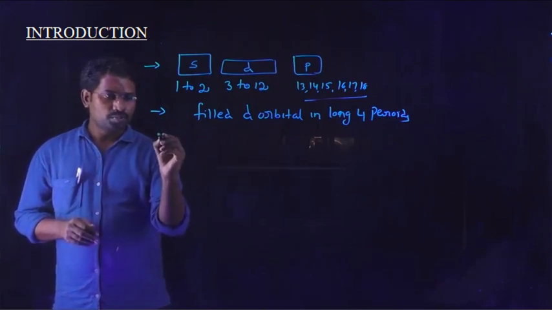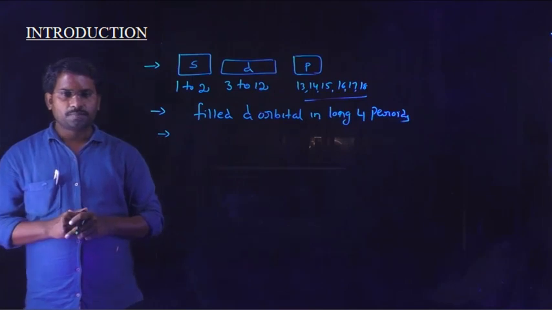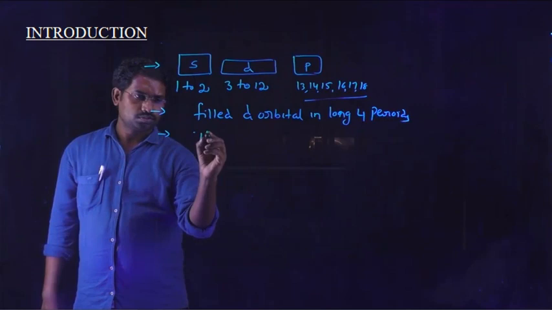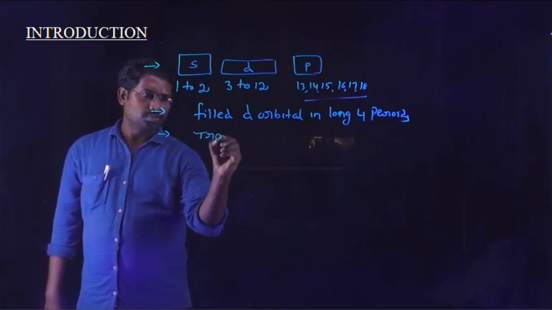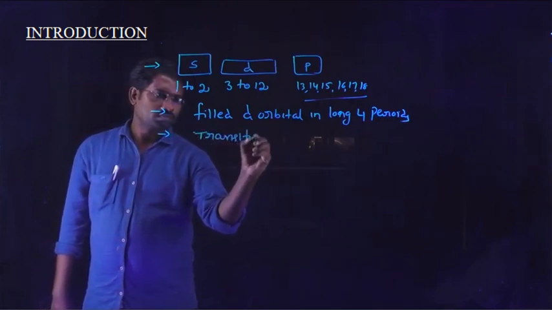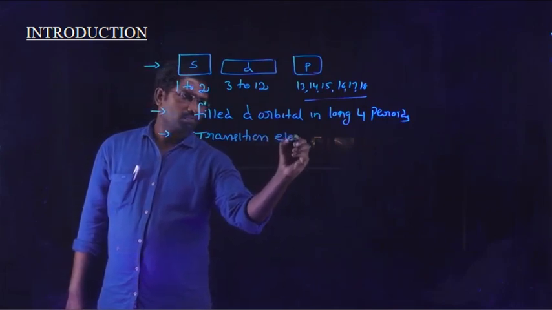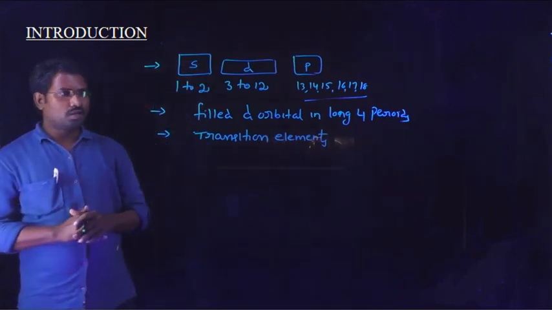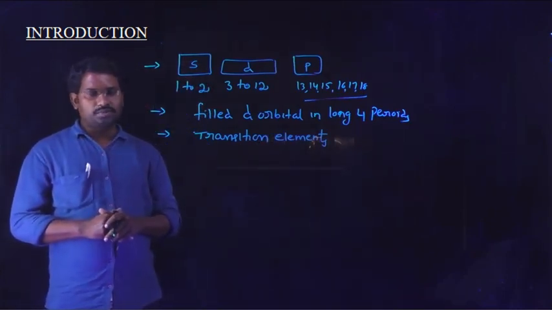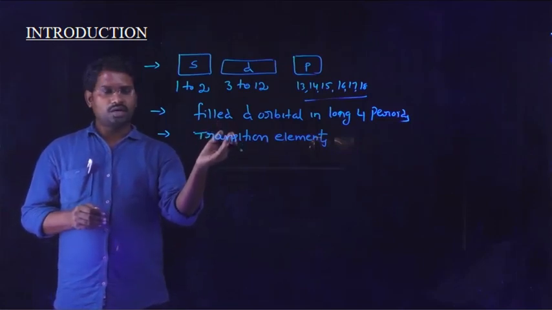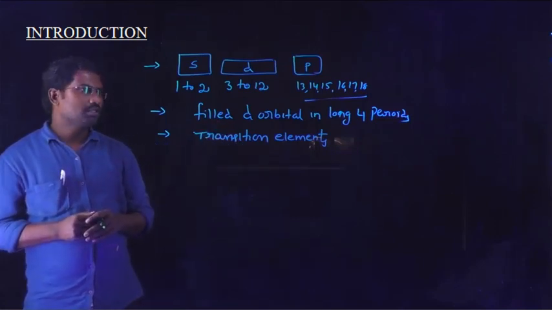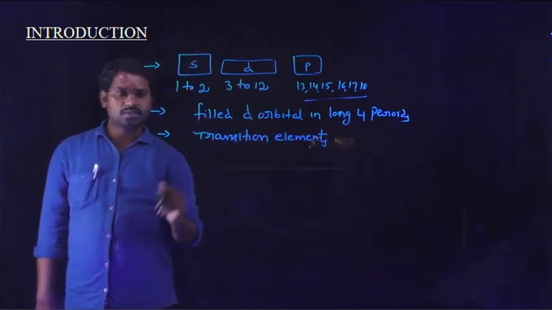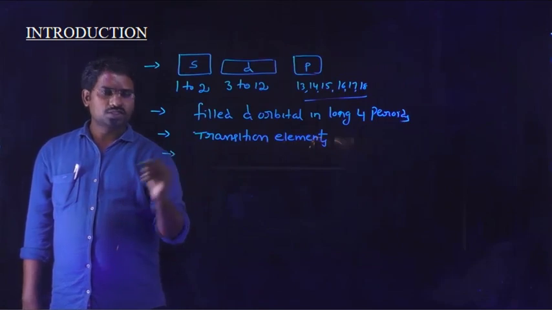So the next important point regarding D block elements is that they are also known as transition elements. So another name for the D block elements is transition elements. Why are the D block elements called transition elements? That means these D block elements are present between the S block elements and P block elements. So they have a transition or a change.